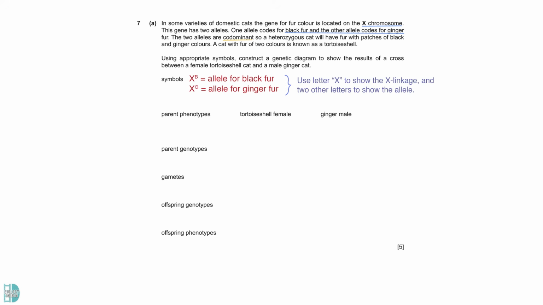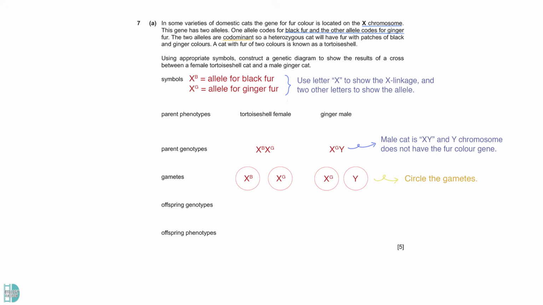Remember to use the letter X to represent the X linkage when you choose the symbol. Then, use two other letters to show the allele. A tortoiseshell female would be heterozygous. Male cats have an X and Y chromosome. This individual is ginger, so it is XG and Y. For gametes, separate all the alleles and circle each of them. Combine the alleles to get the 4 possibilities. Then, identify both the color of the fur and the gender of the individual.